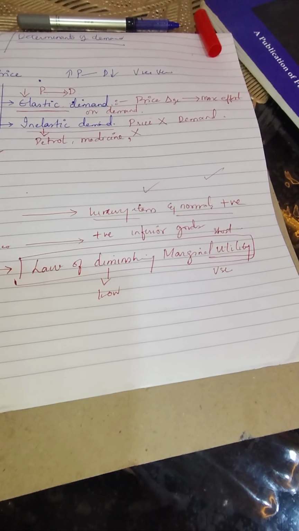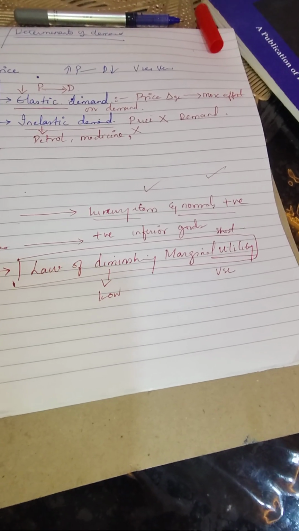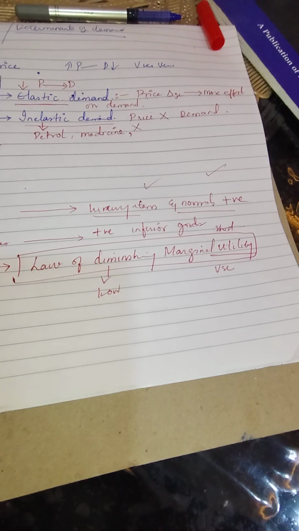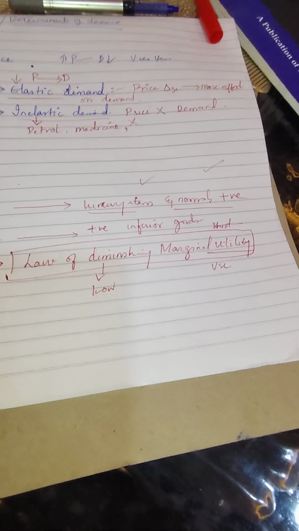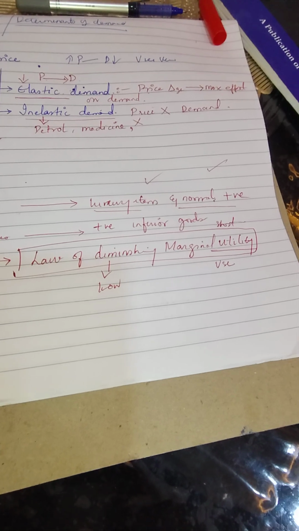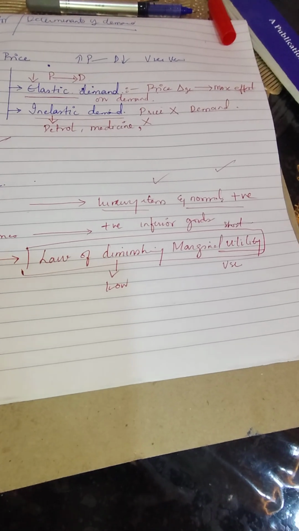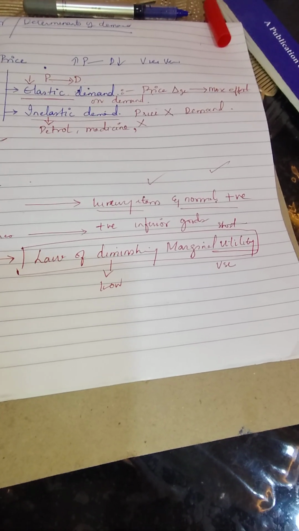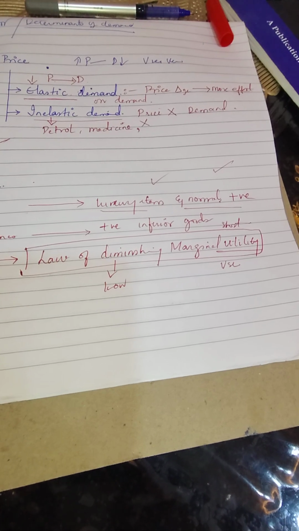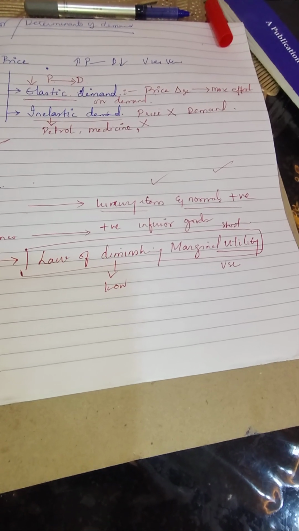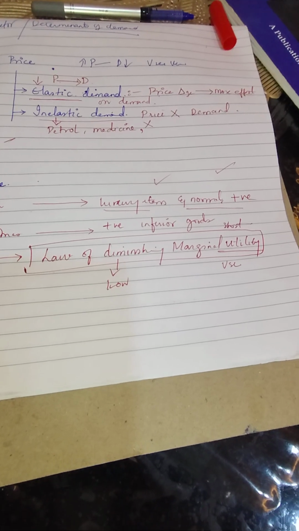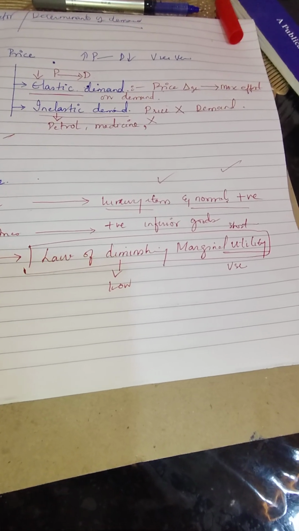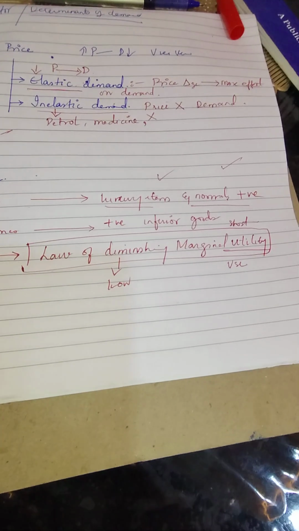Even if your income increases, there are certain products and services that you will not buy extra or double, because the level of satisfaction decreases. Here, you are learning about the law of diminishing marginal utility, which says that as a consumer goes on purchasing more and more units, the utility of the product, the use of the product, decreases or diminishes, and at the end reaches zero.